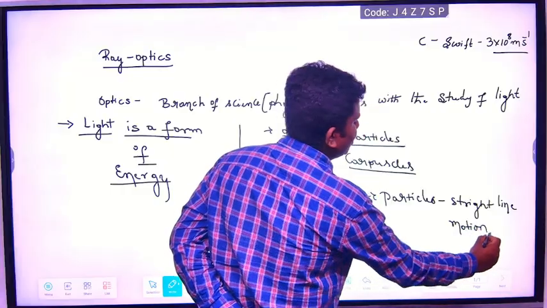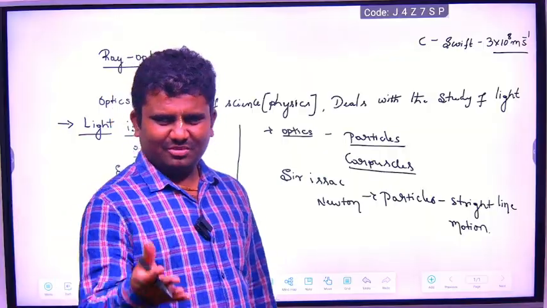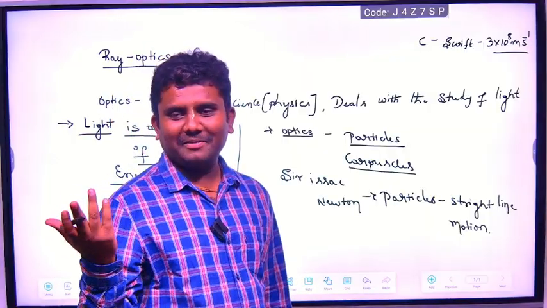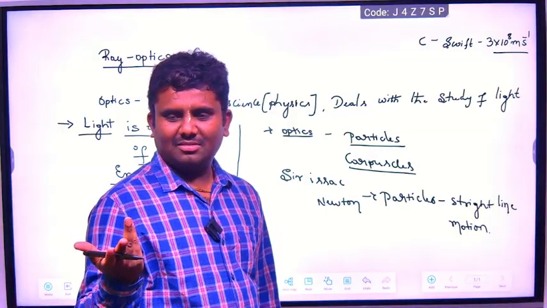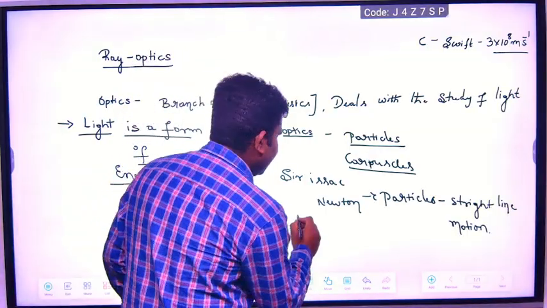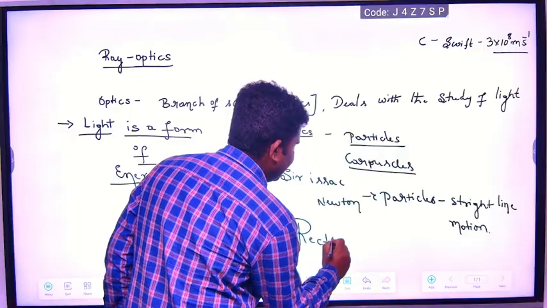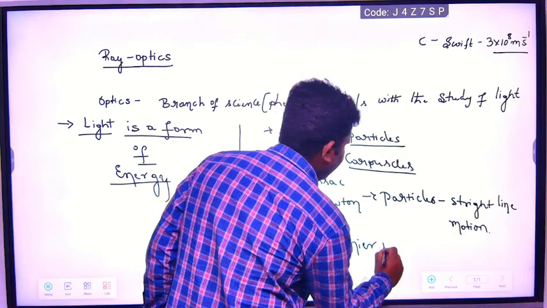Rectilinear propagation of light. You know? Rectilinear propagation. Don't know? Rectilinear propagation of light.